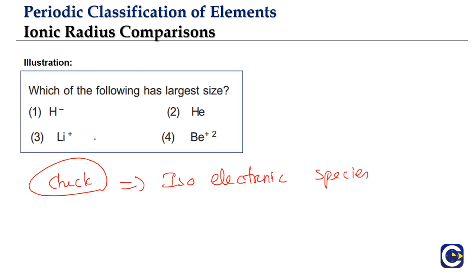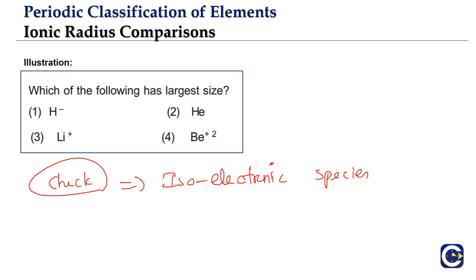So whenever we have different elements and the species formed from them given, we have to first check this. Sometimes in JEE Mains or JEE Advanced, we may even have questions where the isoelectronic species relation is not valid. But the first thing that we need to check is what? Look at whether they are isoelectronic species or not.